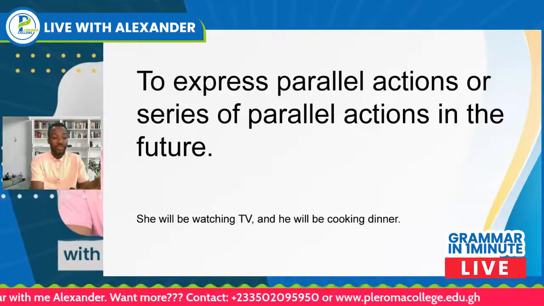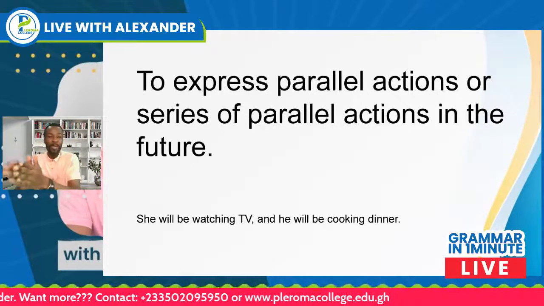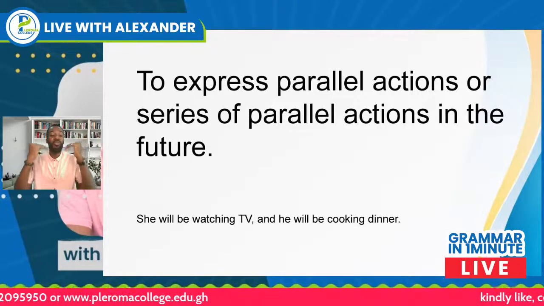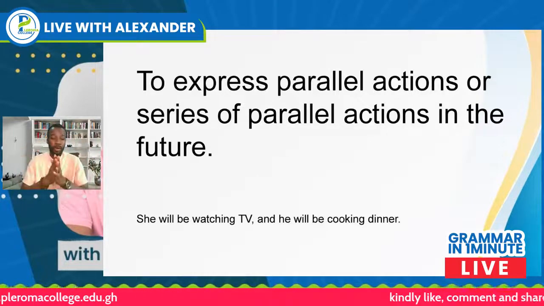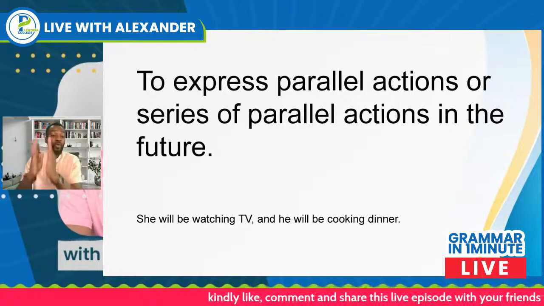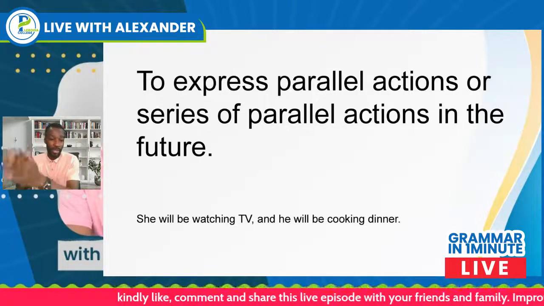So watching TV and cooking dinner are two parallel actions that will happen in the future.